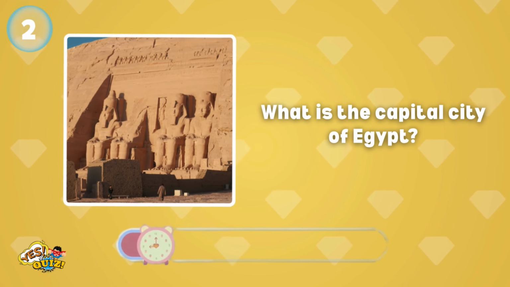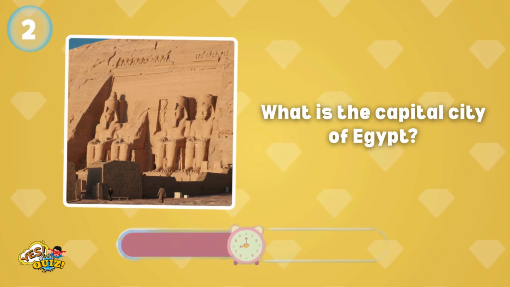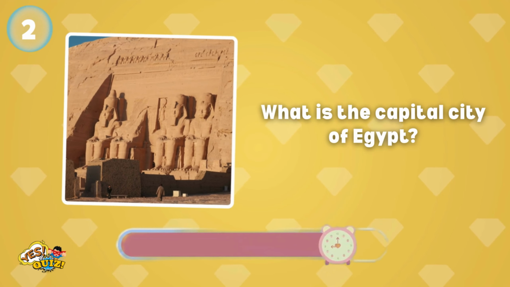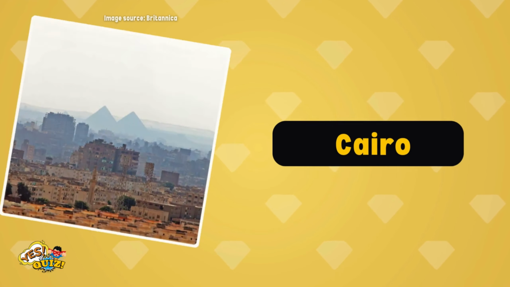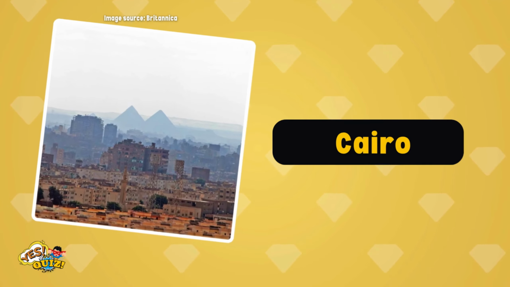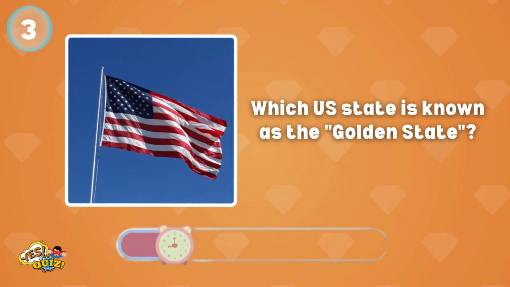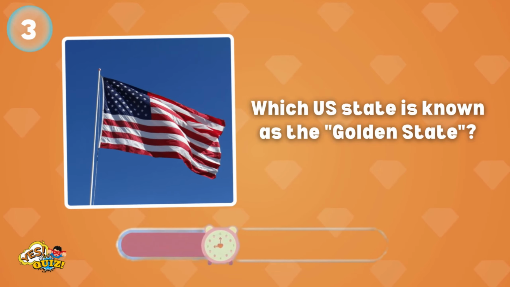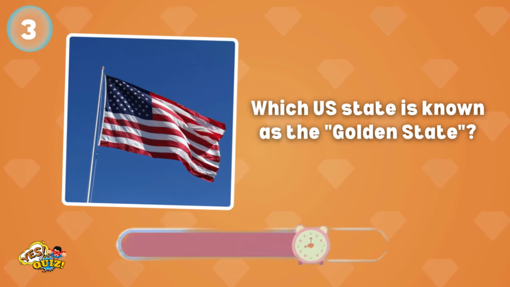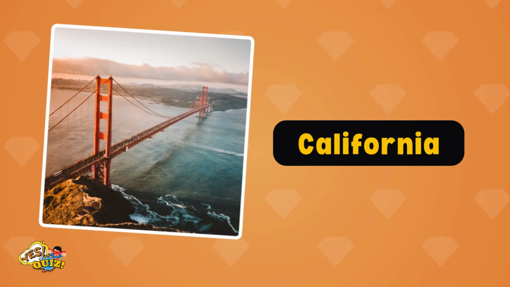What is the capital city of Egypt? You got this. It's Cairo. Which U.S. state is known as the Golden State? It's California.